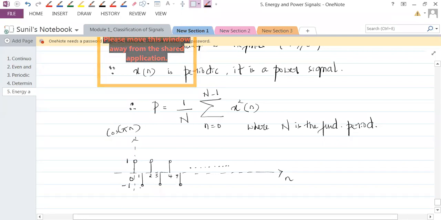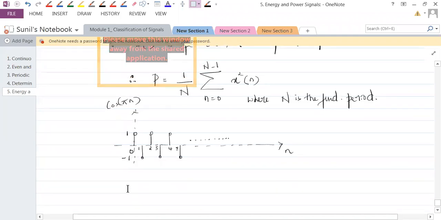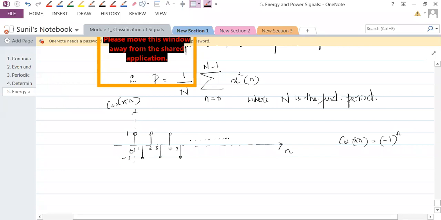So this cos pi n can also be written as what? Cos pi n can also be written as minus 1 to the power n.